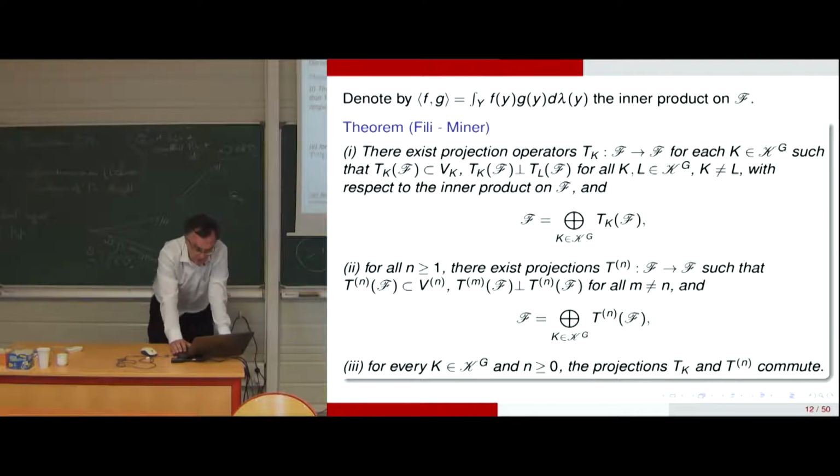And there are also projections T_N from F to F, such that the image of F lies in V_N, and for M different from N, the images of F by T_M and T_N are orthogonal. And we have this decomposition also. And the two projections T_K and T_N commute.